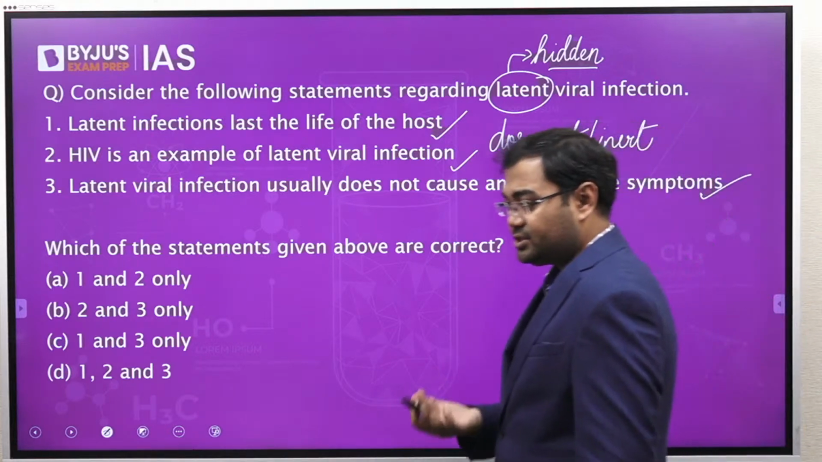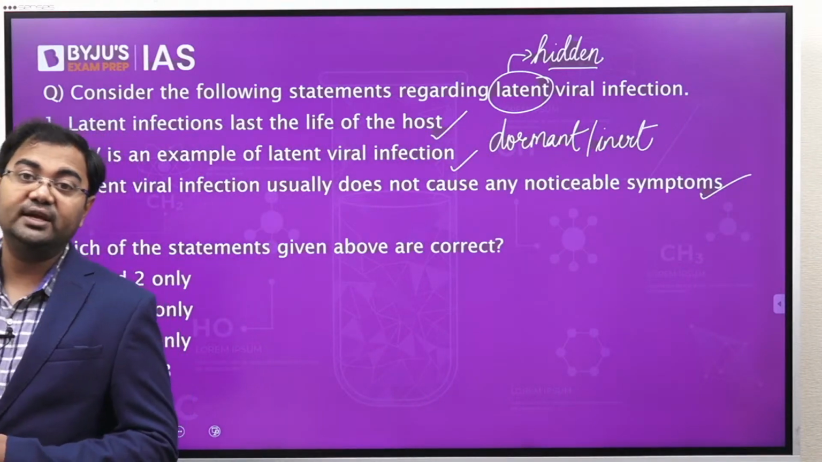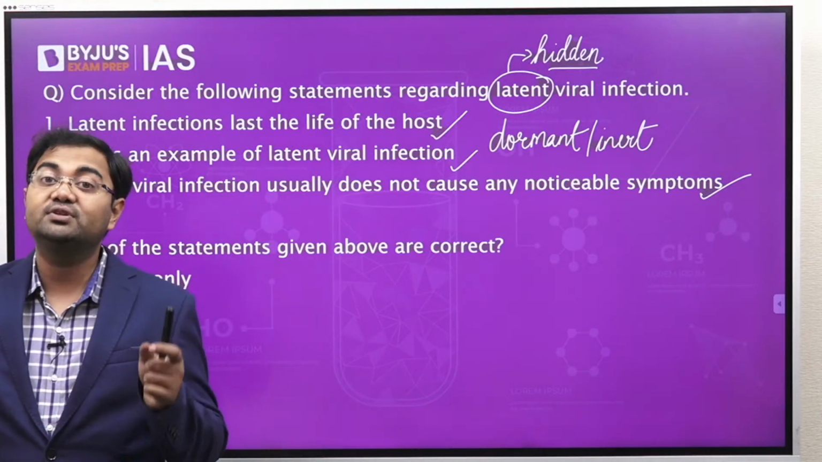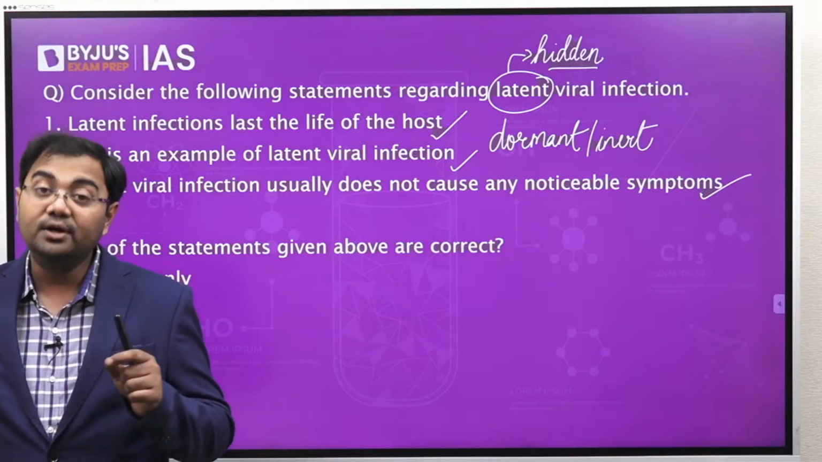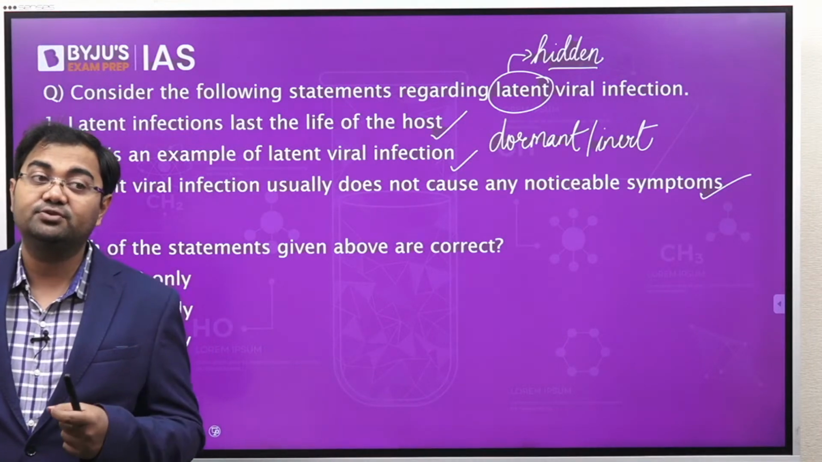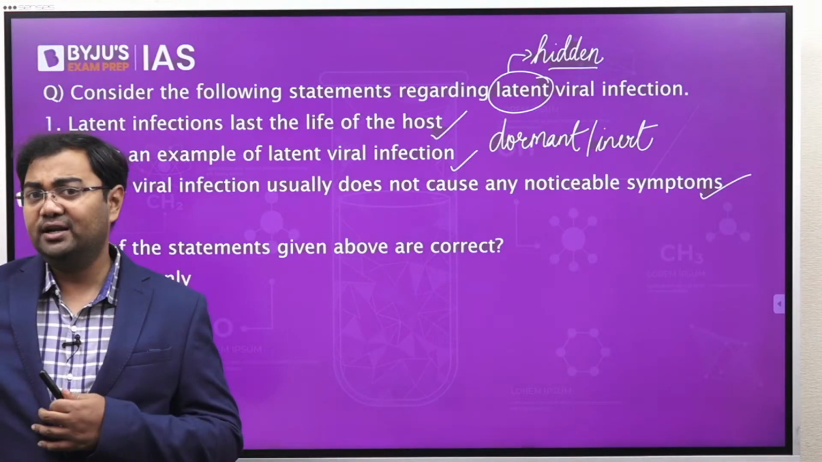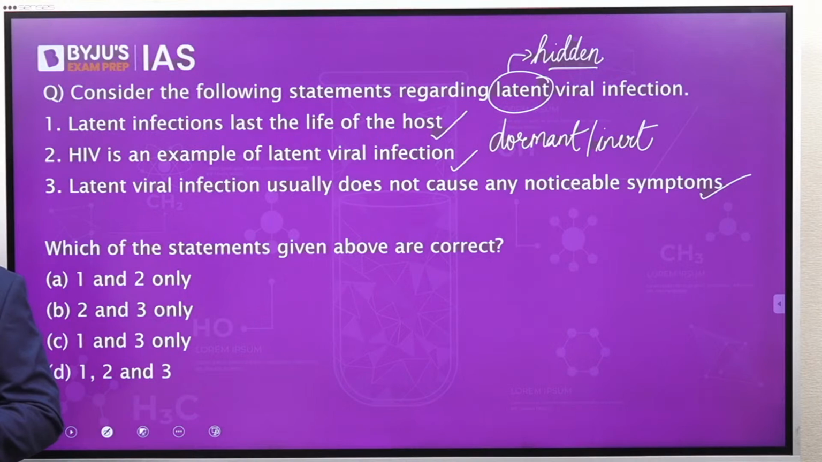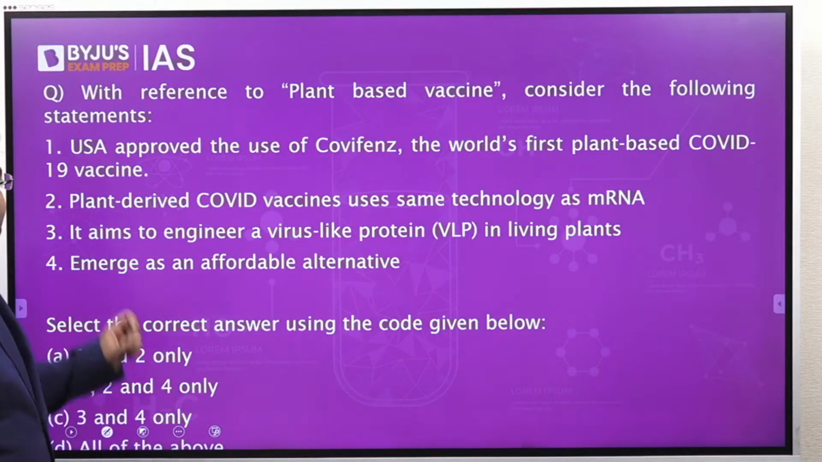Even this is correct. This is precisely what we discussed, that even if they do exist in the body, many a time the person who is infected with a latent viral infection might not come to know that they are suffering from it, or that there is a virus residing in their body, because they might not show any symptom and might just remain hidden there. So that's why this is called a latent viral infection. So this also is a correct statement. All these three statements given here are correct. So the correct answer here will be 1, 2 and 3. Moving on, the next question.